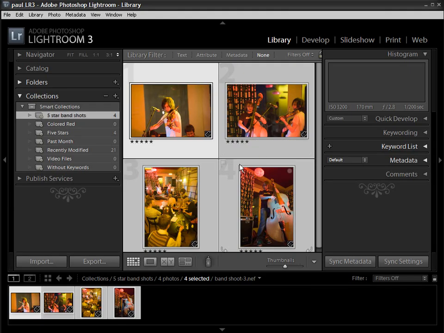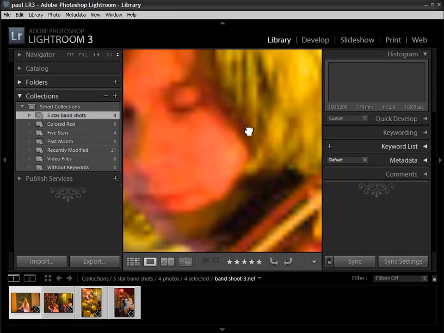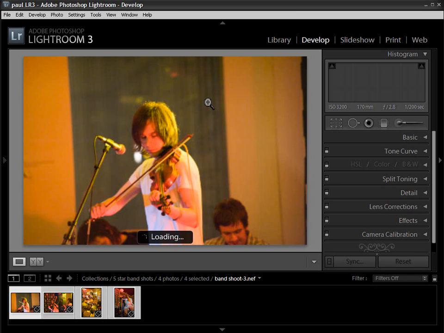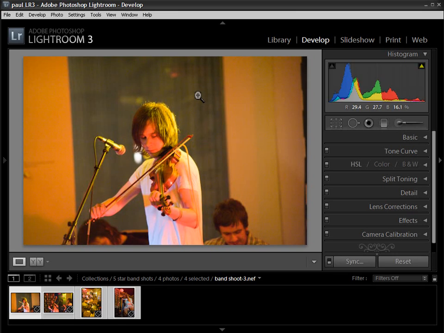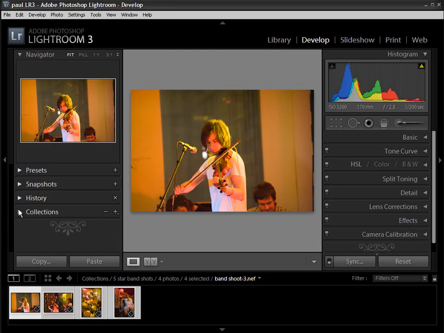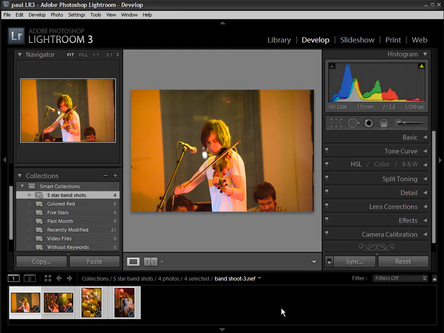Okay, so I'm going to concentrate on this image here to work on. So if I just zoom out, and then I'll move over into the develop module to start the raw conversion process. So the first thing is we've got a much larger preview now on the left hand side of the screen here. We've also got a hidden set of panels on the left. So this is, you can see we've got our smart collections here, and down the bottom of the screen the image thumbnail strip stays on screen no matter what module that we're in.